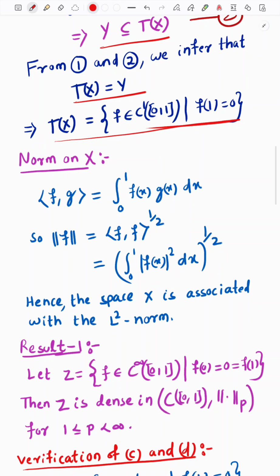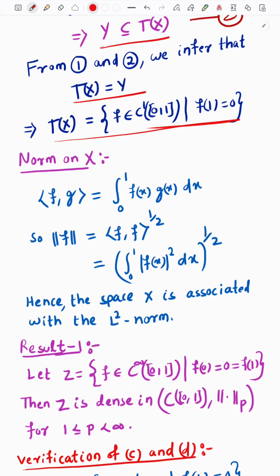Before going on to say anything about dense or closed, there is one thing you have to always remember in your higher study and your future study. Whenever the term dense comes up, you have to identify which norm the denseness is with respect to. The norm should be specified in your future study, because in the previous studies, mainly in your BSc or MSc time,